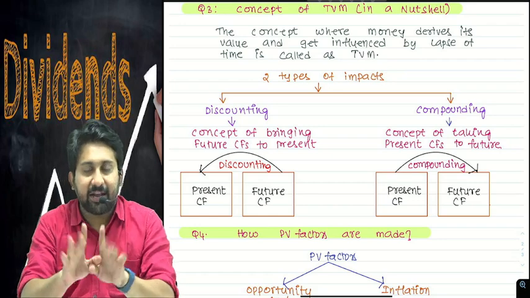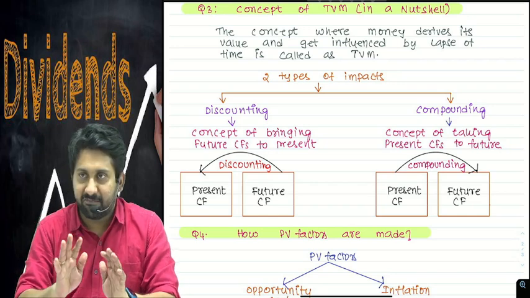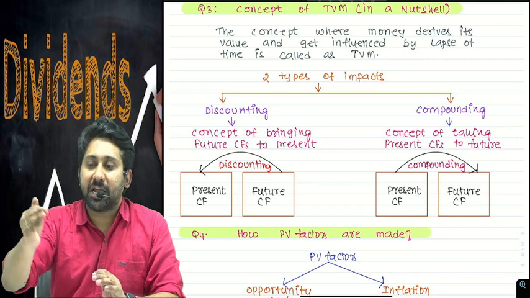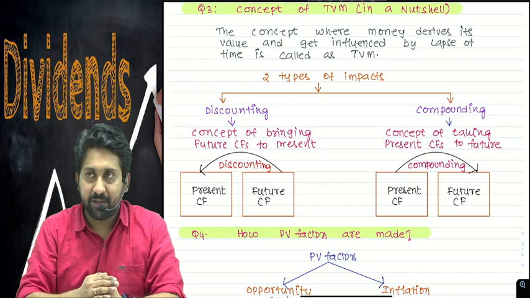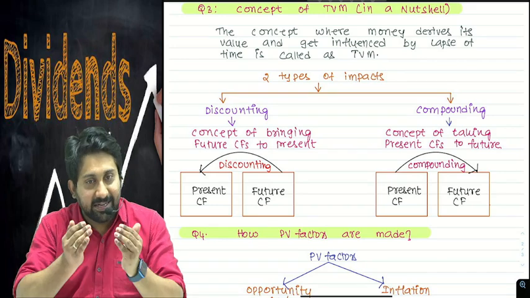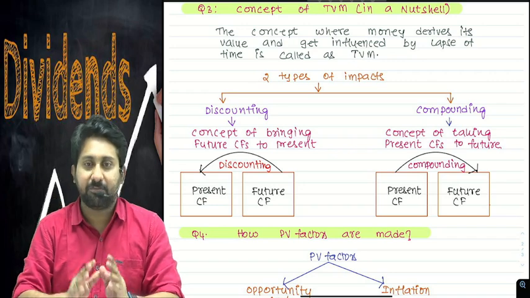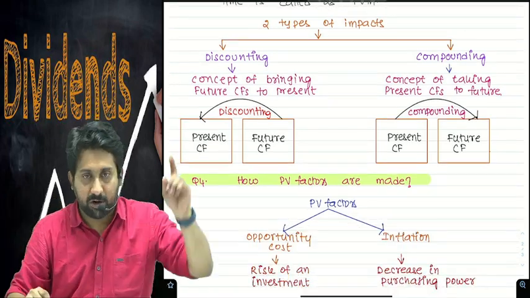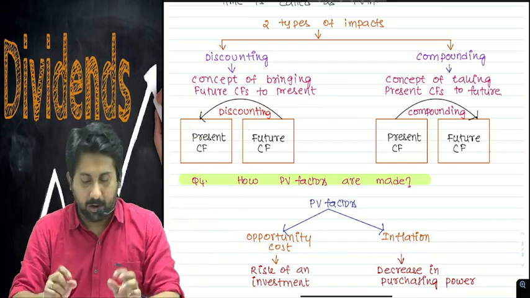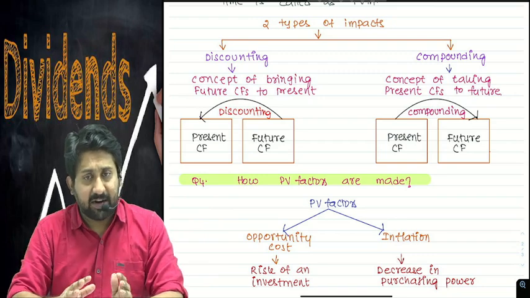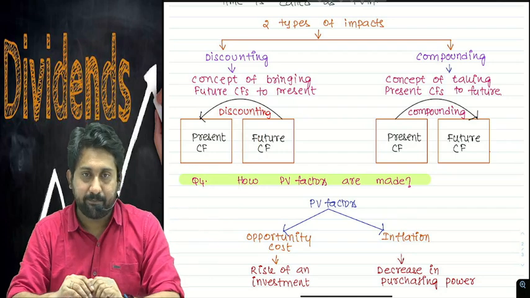If I tell it in technical language, many can't understand, so I make it simpler. Time value of money means by the passage of time, money value may either increase or decrease. When it increases and when it decreases is a query. There are two types of concepts impacting time value of money. One is discounting. Another one is compounding. Discounting factor and compounding factor are two very important concepts which we have to understand.